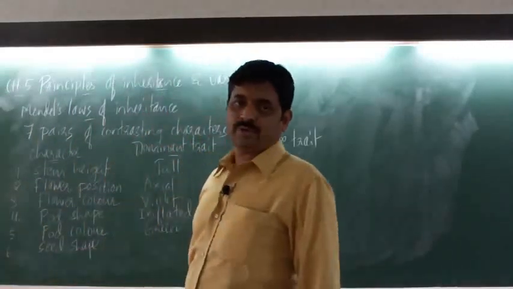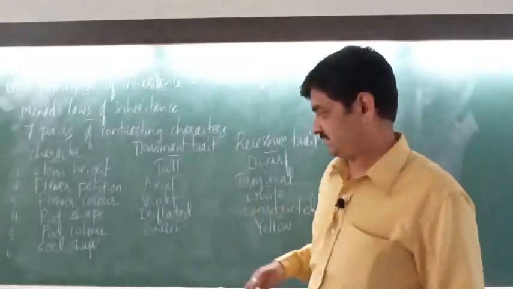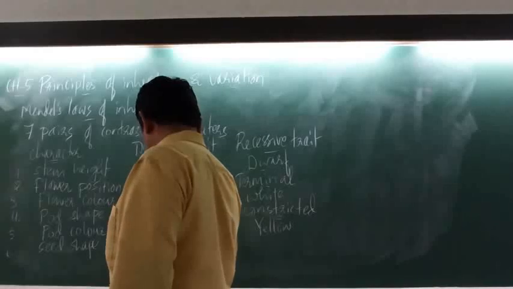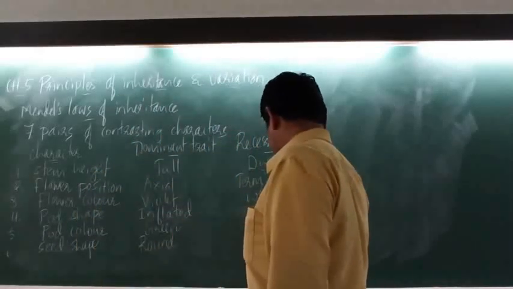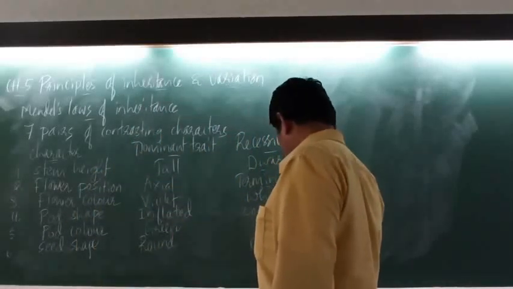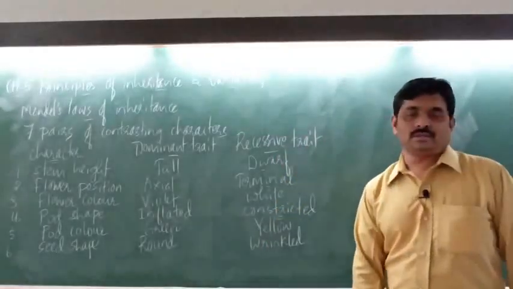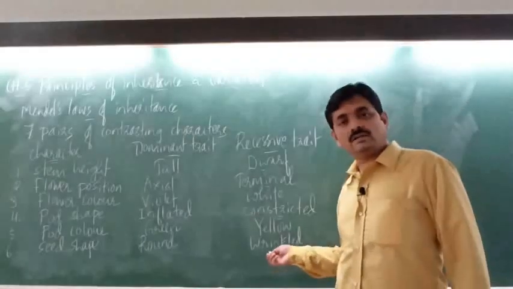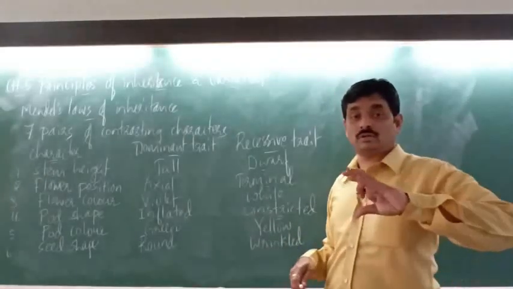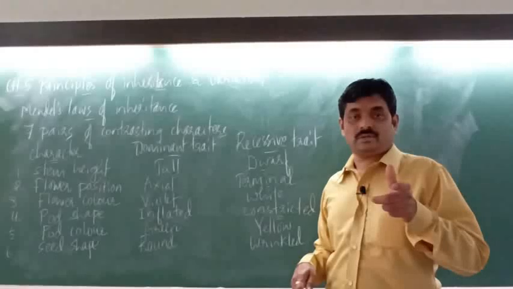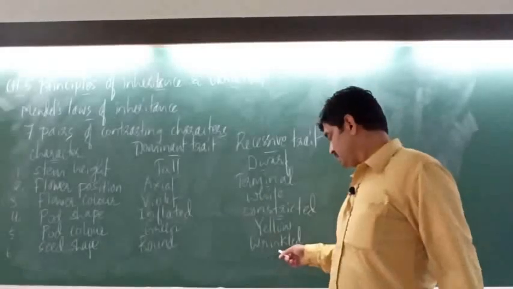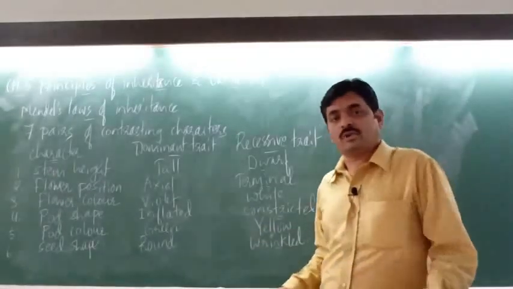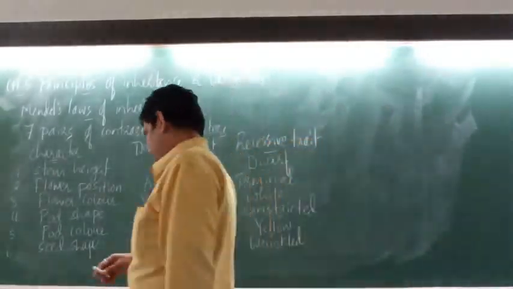So here seeds are produced in the pods of the pea plants. So seed shape is round and wrinkled. The seeds which are not perfectly round, which are having folds, they are called wrinkled seeds. So round and wrinkled is another pair of contrasting characters in pea plants.